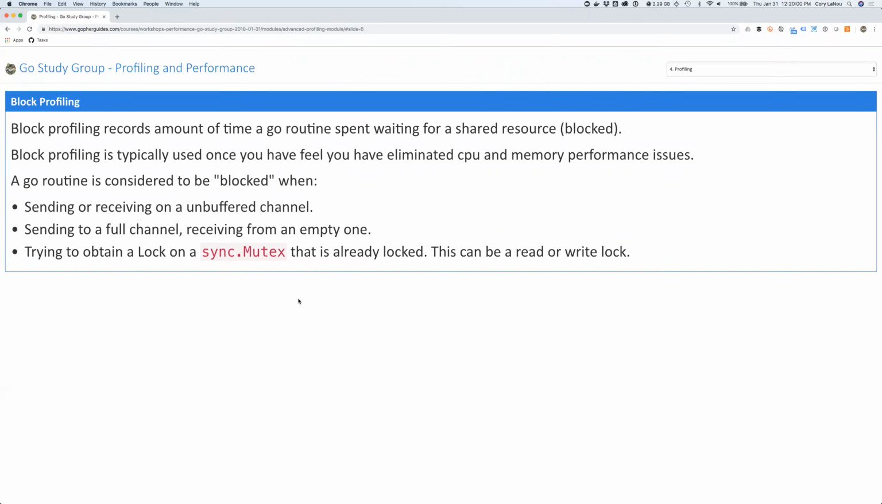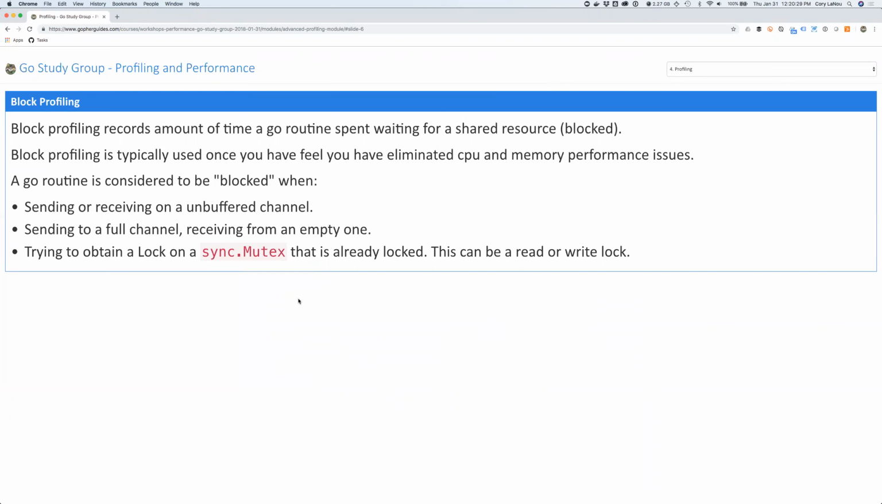Block profiling is almost always the last profile you use. You want to make sure you've eliminated all your CPU and memory performance issues. I have literally never done a block profile. I've never gotten to the point where my program was not efficient enough that I had to use blocking profiling. Now, you might end up doing block profiling in a situation where you just happen to know there's some problems with your code. It's probably something was not written properly, and you have a lot of contention for some reason. And that's when you use block profiling.